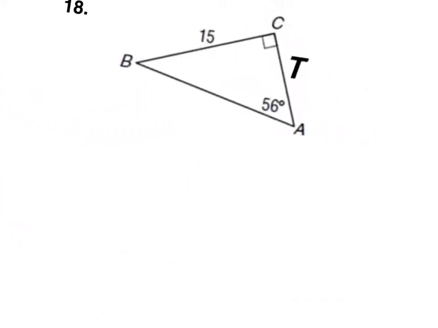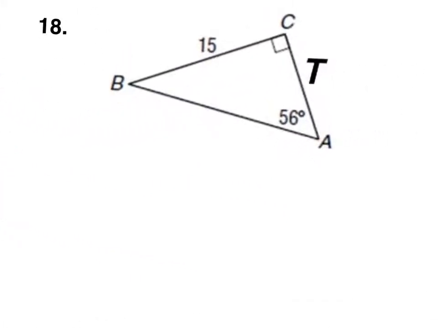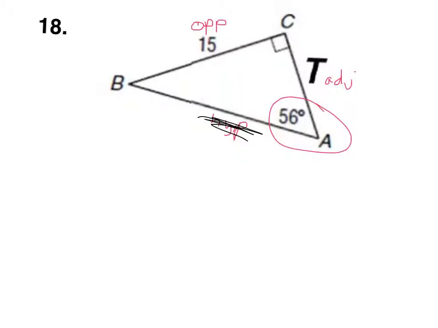Okay, number 18. What are we given here in number 18? Well, we're given 56 degrees. This side is the hypotenuse. I'm actually not even going to use that, but I'll just label it. T is the adjacent side, and 15 is the opposite. So I'm not going to use the hypotenuse, so which function uses opposite and adjacent? Tangent. So tangent 56, and it's opposite over adjacent, equals 15 over t.